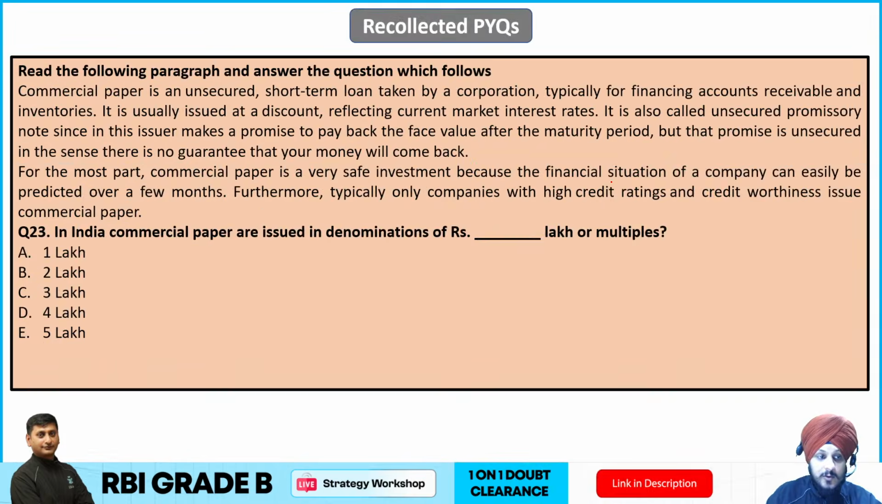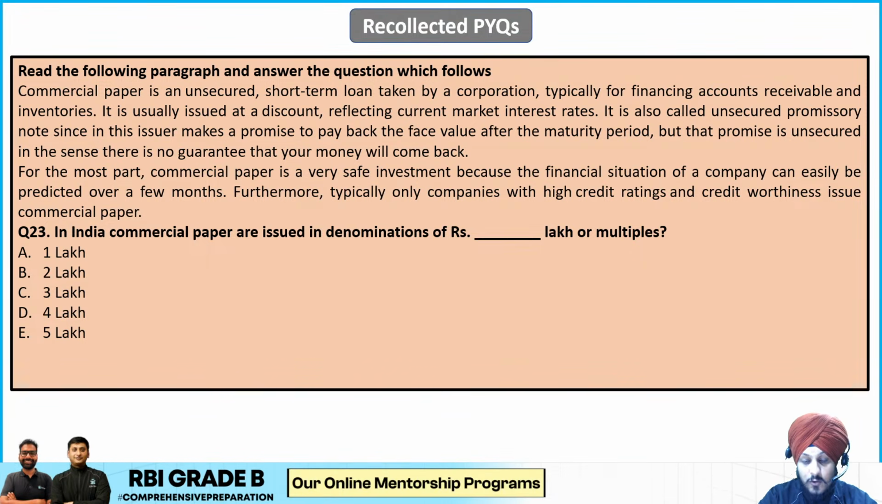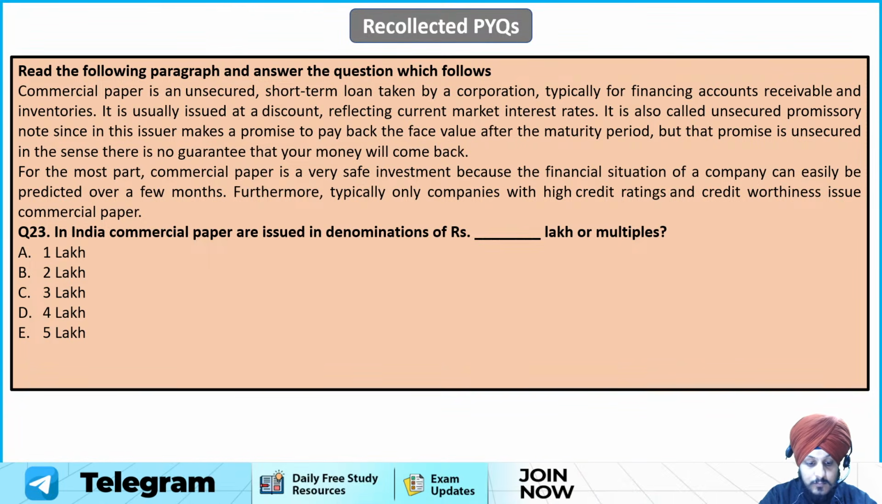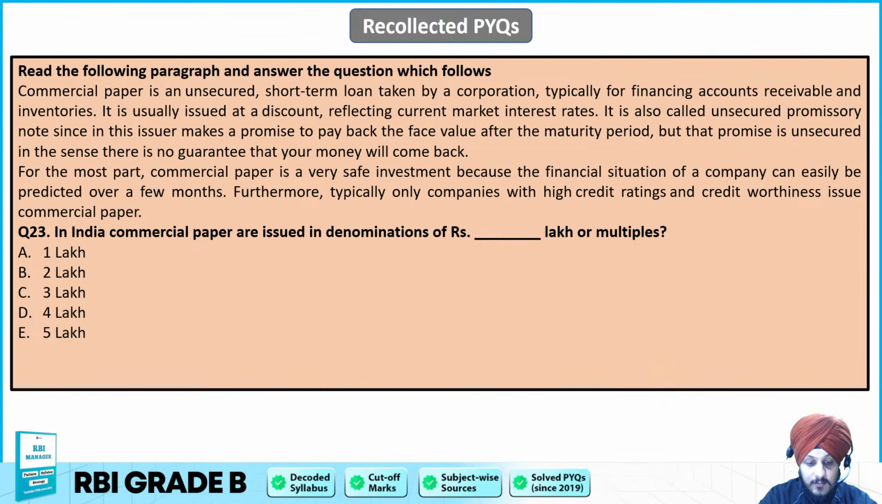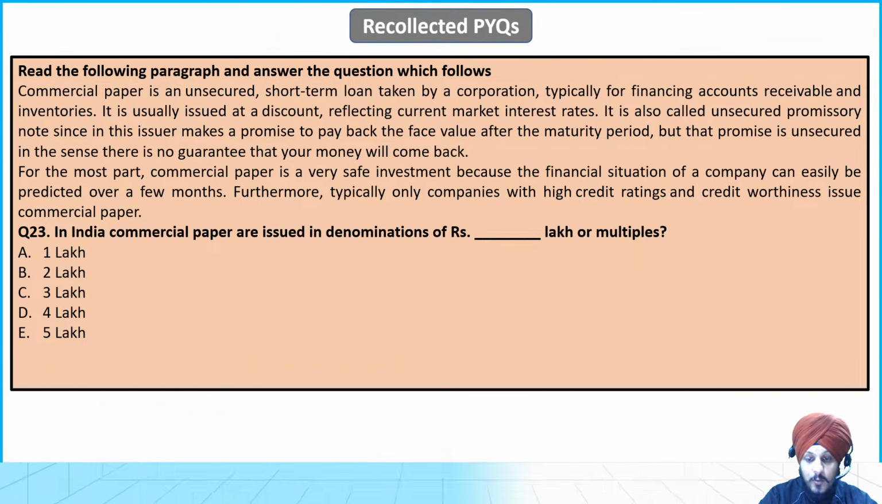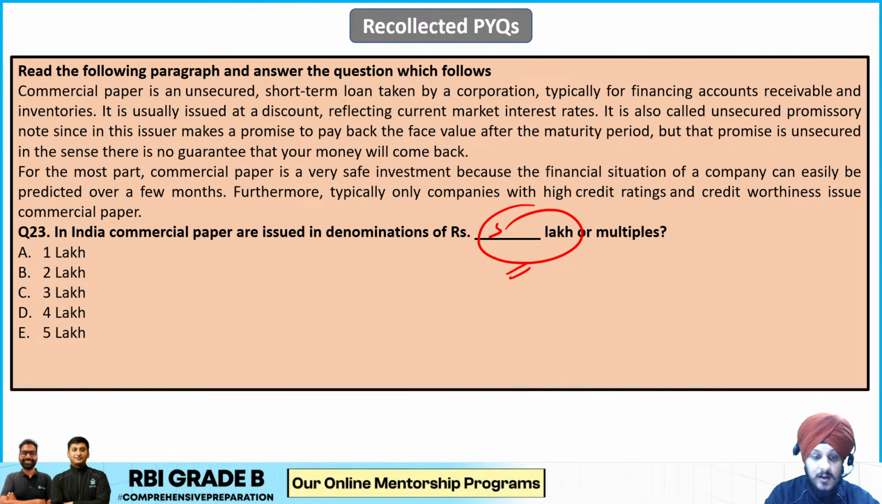Now moving on to question number 23. In India, commercial papers are issued in denominations of rupees dash lakh or multiples. So how many lakhs? In denomination of what? In denomination of rupees 5 lakhs. Rupees 5 lakhs, right? It can also be issued in multiples of rupees 5 lakhs thereafter, right? But the minimum denomination is rupees 5 lakh. So E is going to be the correct answer to this question.